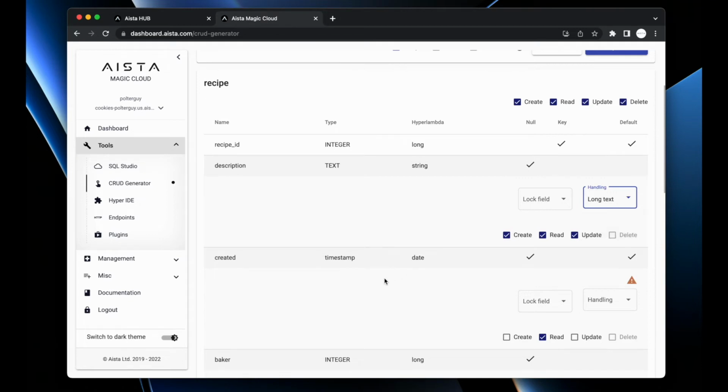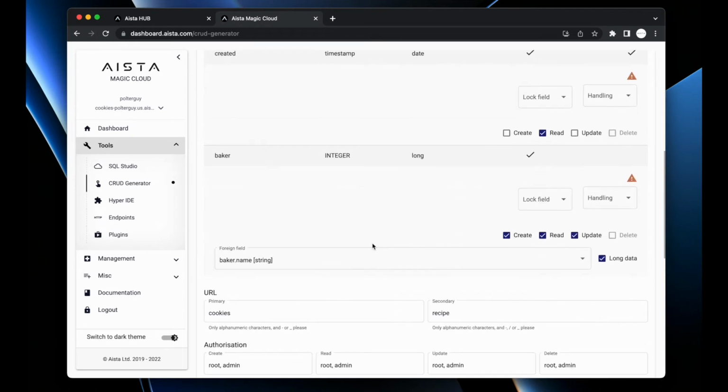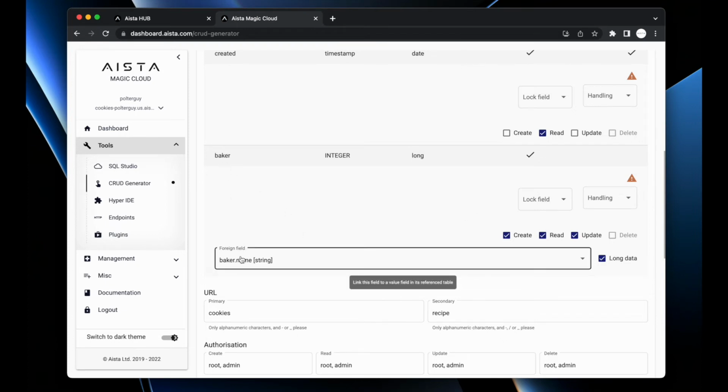As you can see, the system automatically takes care of stuff such as the created field, and it has a default value here, so it removes it from the create and update invocations. And it also takes care of baker, creating a referential integrity or a lookup from the recipe table into the baker table.